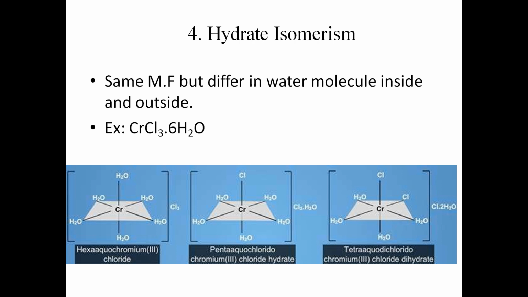For example, there are three isomers having the molecular formula chromium trichloride with 6 molecules of water. These are [Cr(H2O)6]Cl3, which is hexaaquachromium(III) chloride, pentaaquachlorochromium(III) chloride, and tetraaquadichlorochromium(III) chloride. In the first, all 6 water molecules are inside the coordination sphere. In the second, one molecule of water is outside the coordination sphere, and in the last, there are 2 water molecules which are outside the coordination sphere.